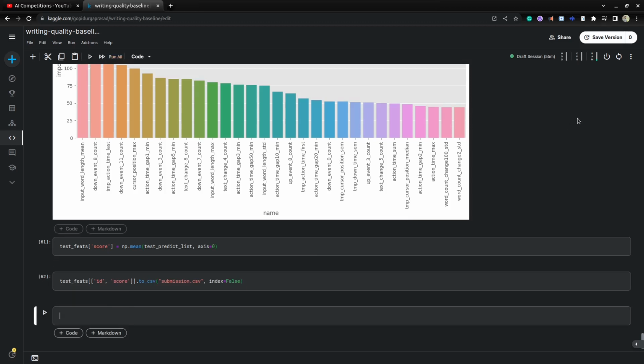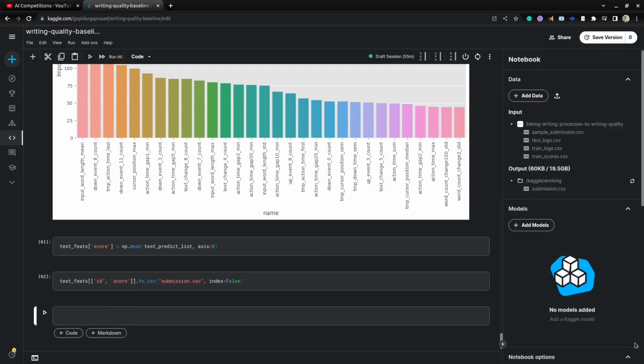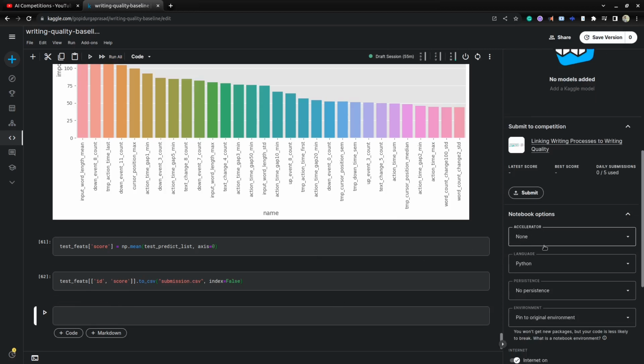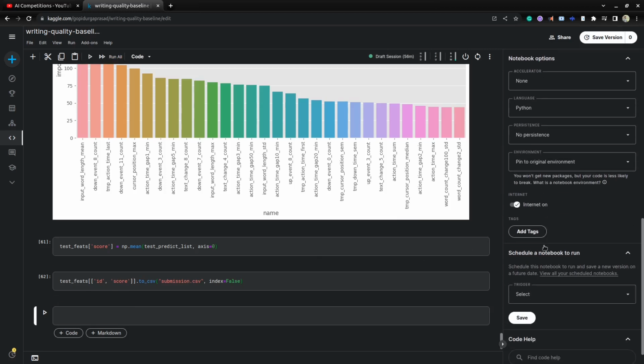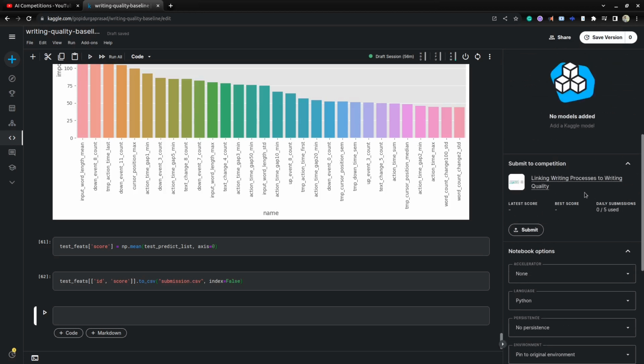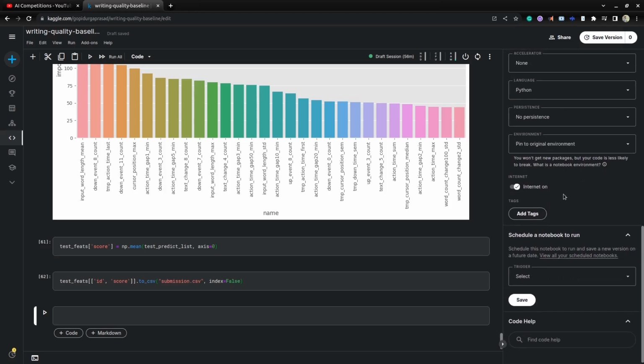Okay, once we have submission.csv, one thing you have to remember here: while submitting to the competition, always turn off your internet. If you go to this tab right here, you can see the internet toggle is on, but you have to turn this internet off. Then you have to save this notebook.